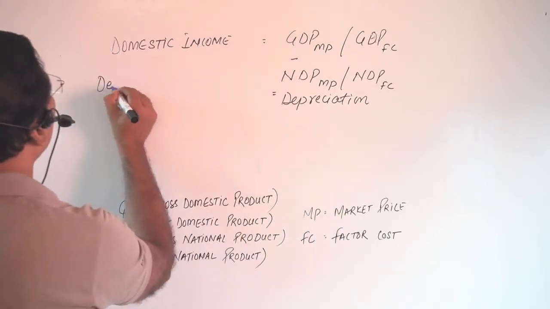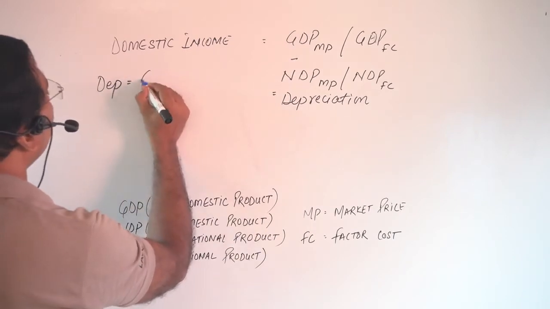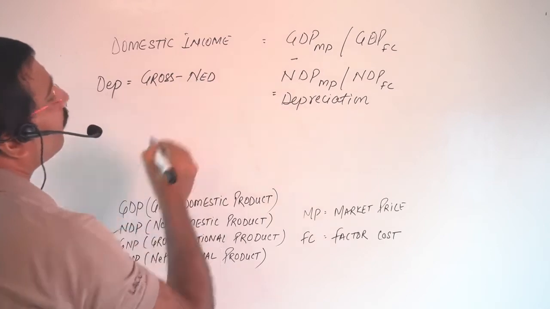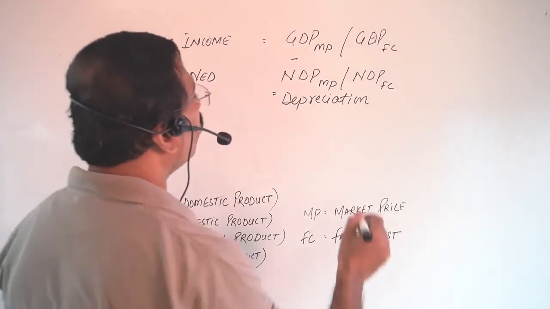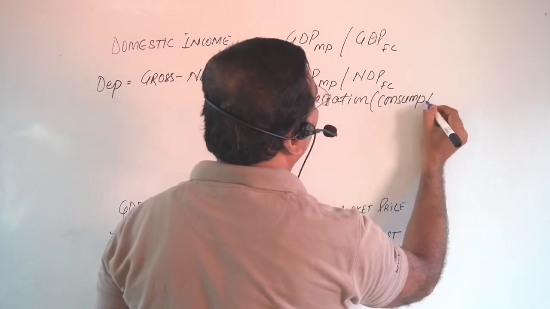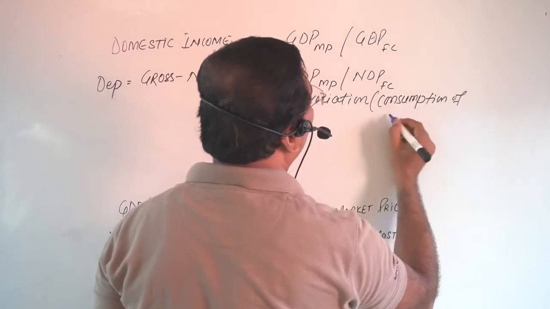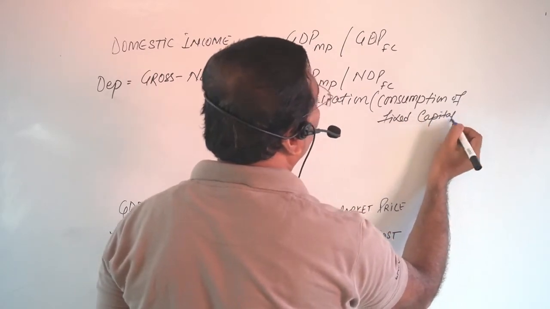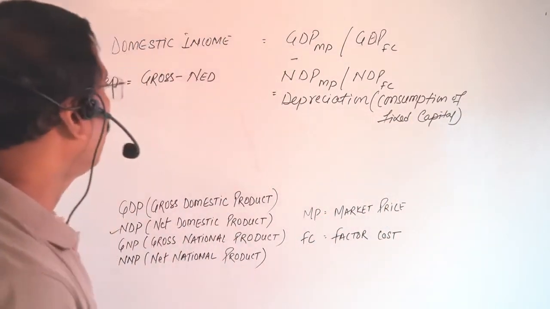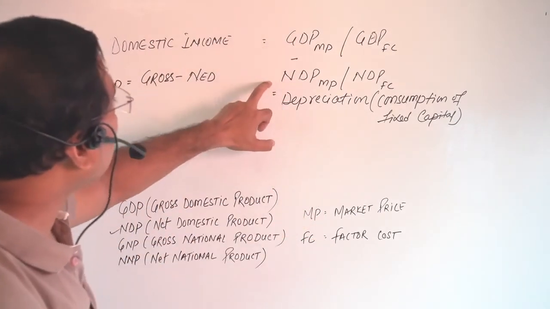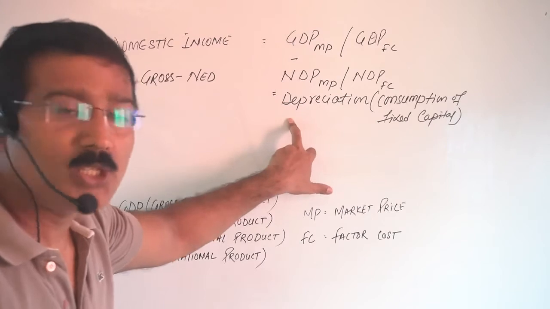You can write here like this: depreciation is equal to gross minus net. Okay? Depreciation is also called consumption of fixed capital. Clear? Now the first point is very clear. The difference between gross and net is called depreciation.